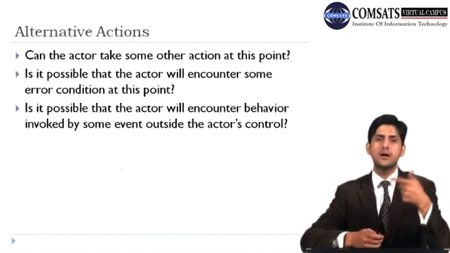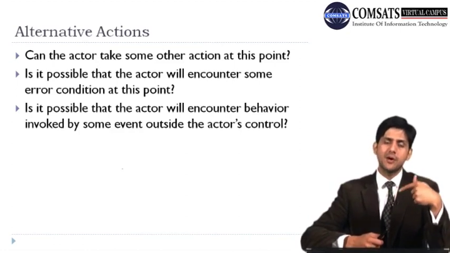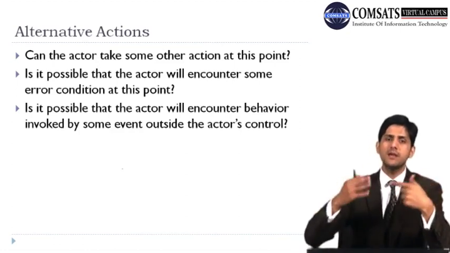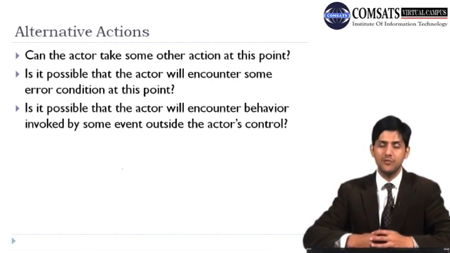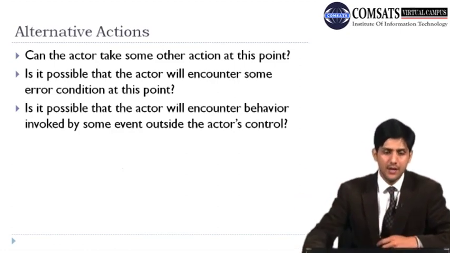So there are three possibilities of alternates. Number one is you have a certain alternate scenario. Number two is you encounter an error. Number three is that some external behavior occurred, which would mean that you need to take an alternative action.